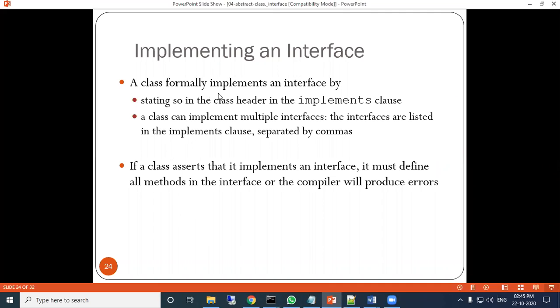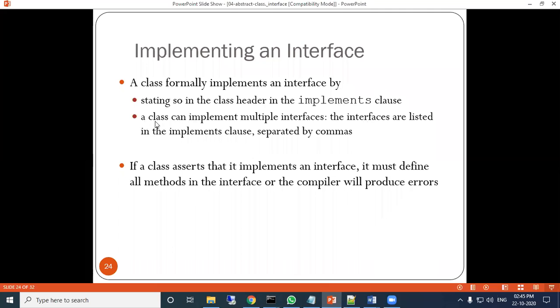This class formally implements an interface by stating so in the class header in the implements clause. In class inheritance we used extends; here you will use implements.